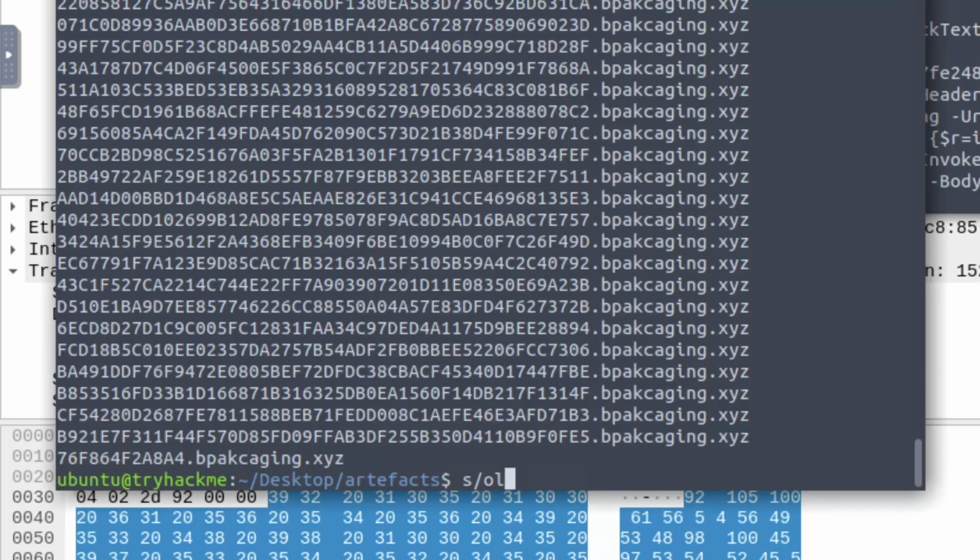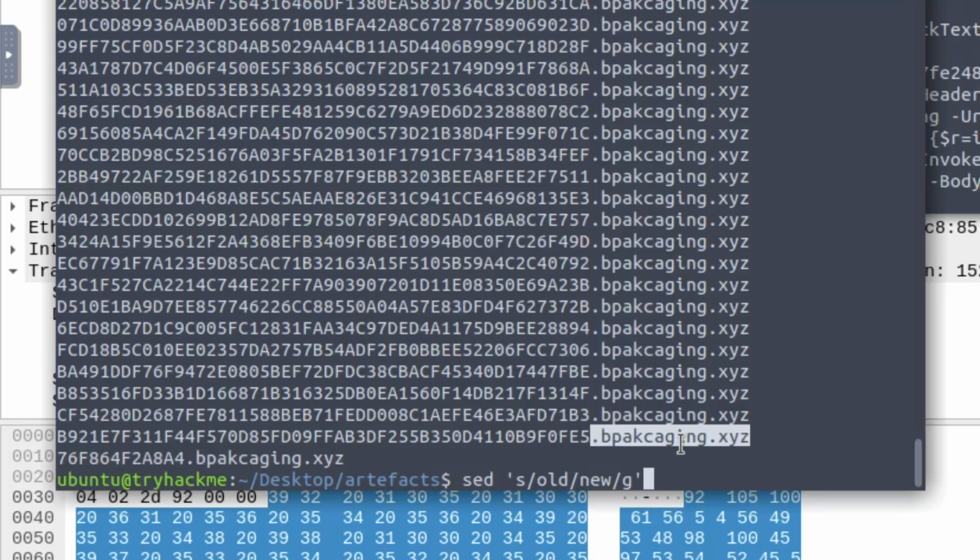This is the full command: SED, then S, then the old value / the new value, and then G, and then you close it off. In this case, the old value for us is going to be the .b packaging XYZ. This is the old value, right?